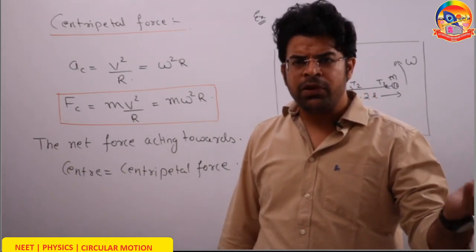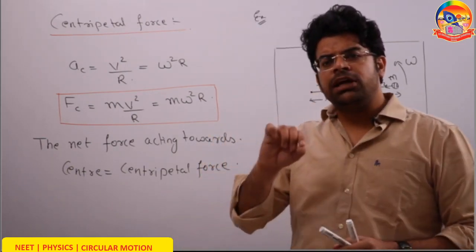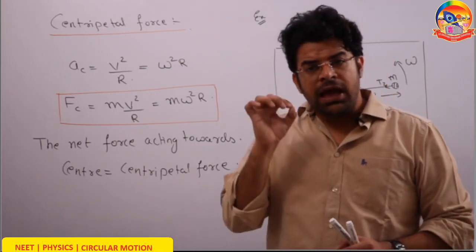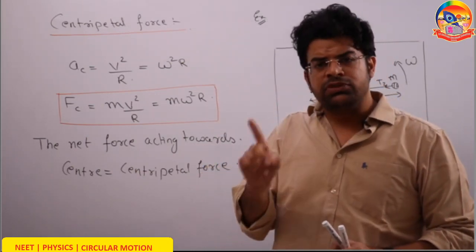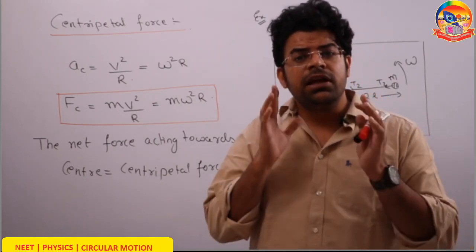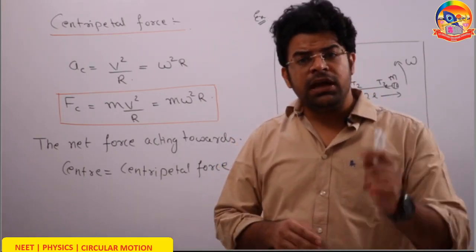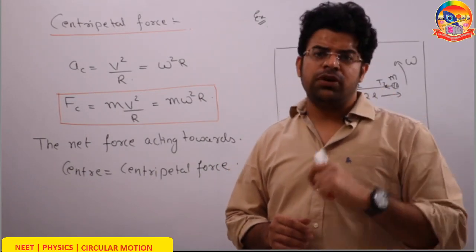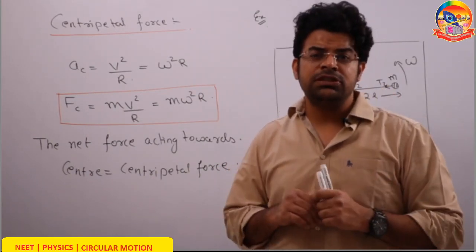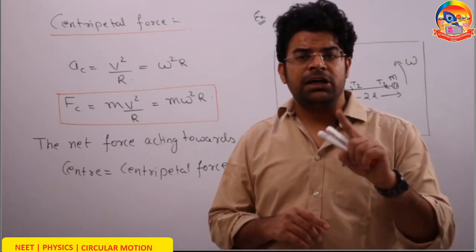If the particle of mass m has net acceleration a, then the net force acting on it has to be ma. Similarly, for any object moving in a circular path, at any instant, if the speed is v and it moves in a circular path of radius r, then it has to have a centripetal acceleration, and that centripetal acceleration is v square by r. So if the acceleration is v square by r, then there has to be a force towards the center, and that force has to be mass times acceleration.